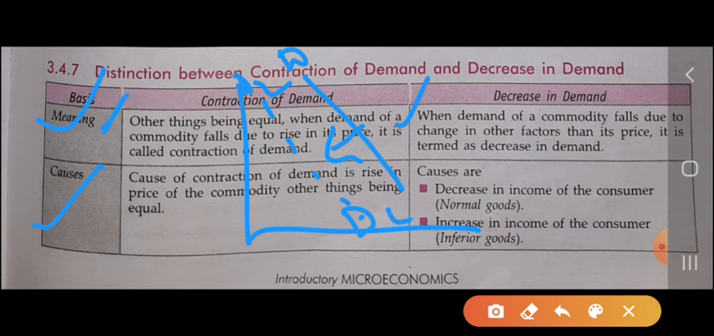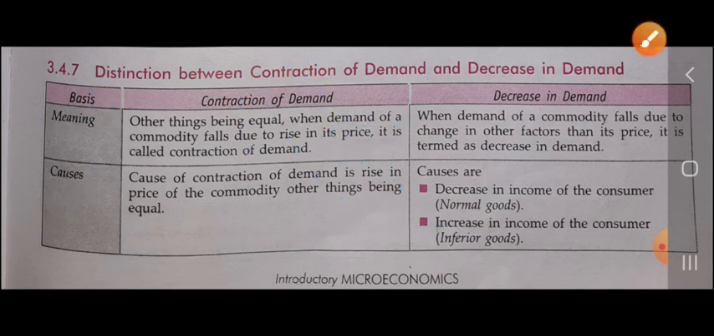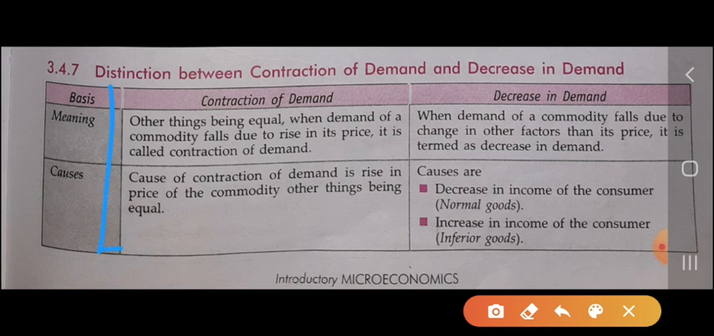It is a cause for the decrease in demand when the income of the consumer decreases. And when the income of the consumer increases in the case of inferior goods, the consumer consumes less of the inferior goods. So in that condition, the curve will shift leftward from D to D2, here price and quantity.